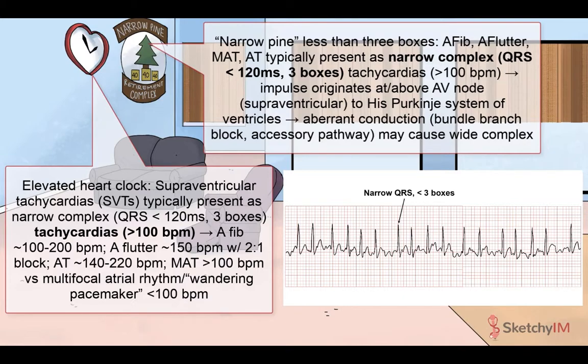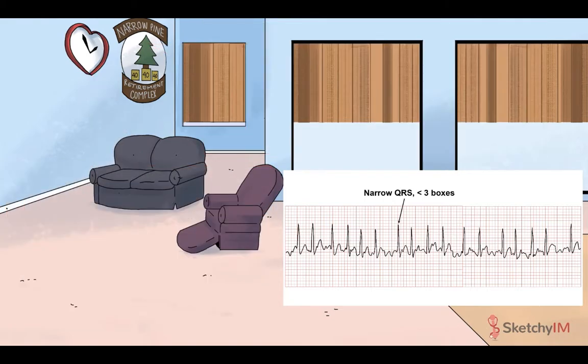Remember that the duration of the QRS complex is the amount of time it takes for the ventricle to depolarize. If our electrical current is flowing from the atrium through the AV node and down the normal conduction system of the heart, this is the fastest way for the heart to depolarize and should take less than 120 milliseconds, creating a narrow QRS complex. Expect the SVTs we encounter today, AFib, aflutter, and atrial tachycardia, all of which originate in the atria, to filter through that AV node and produce narrow QRS complexes.